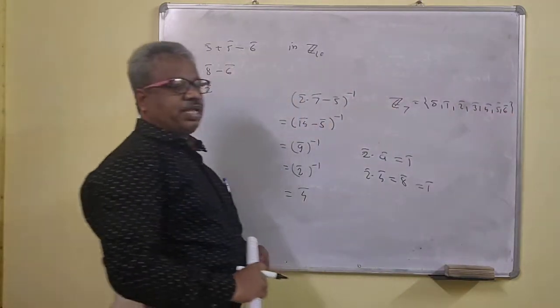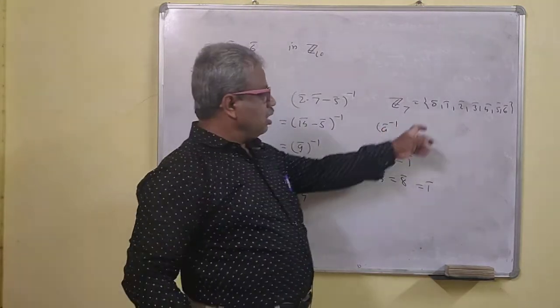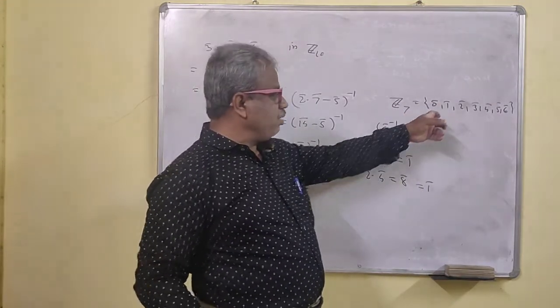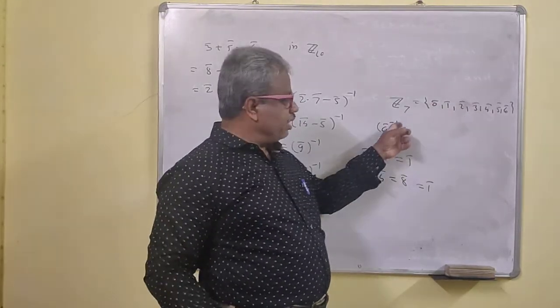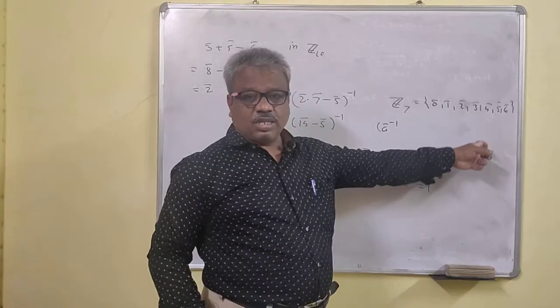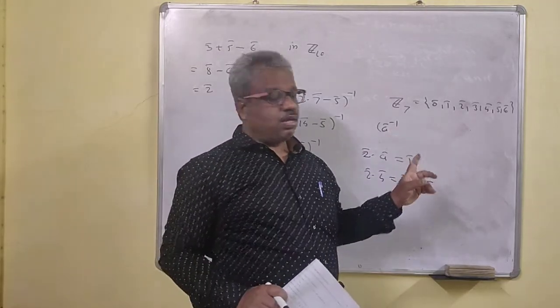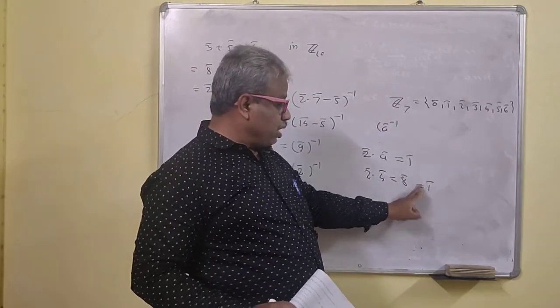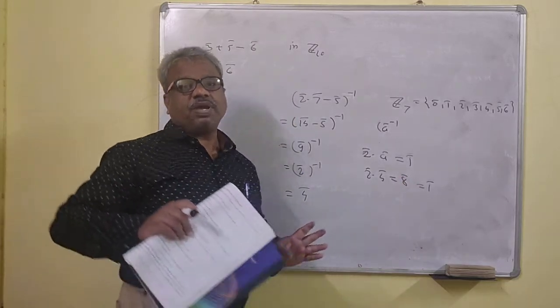That means if you want to find the inverse of a bar, start from 0. 0 will not be there for the inverse. So multiply by 1 bar, 2 bar, 3 bar, 4 bar, 5 bar, 6 bar, and check whether the result is 1 or not. The product may be greater than 7.